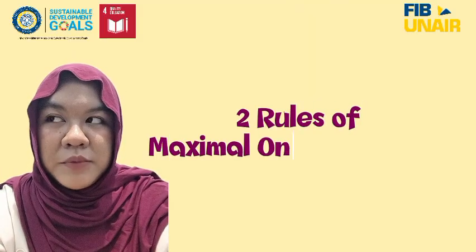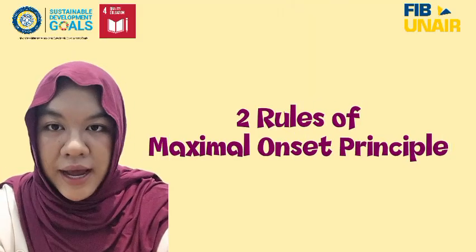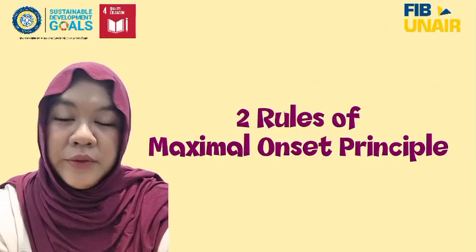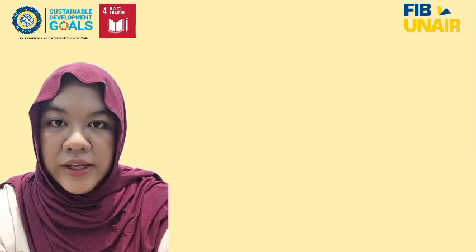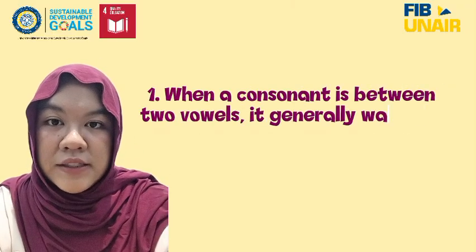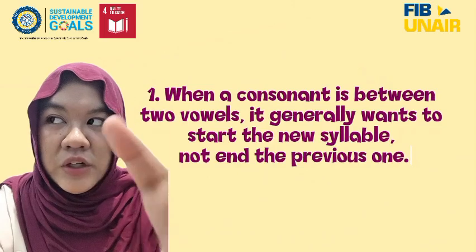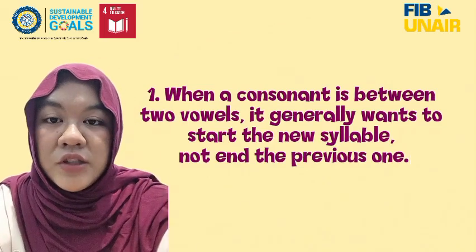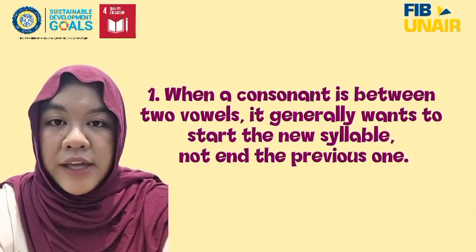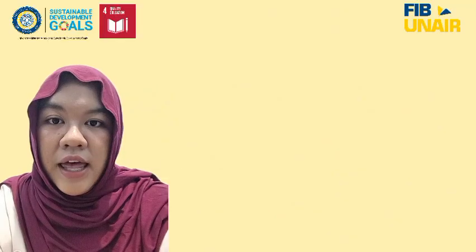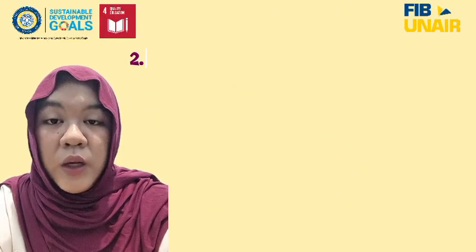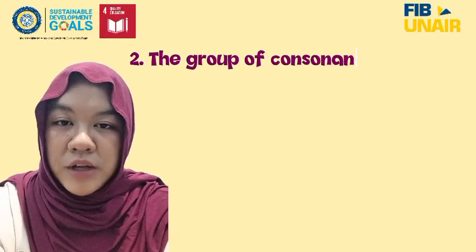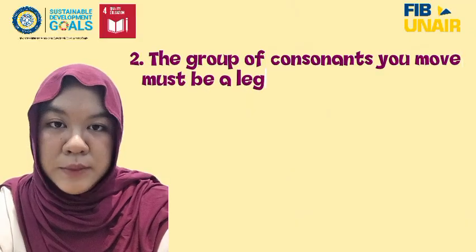The maximum onset principle has two simple parts. The first one is that when a consonant is between two vowels, it generally wants to start the new syllable, not end the previous one. The second one is that we move the maximum number of consonants to the next syllable.